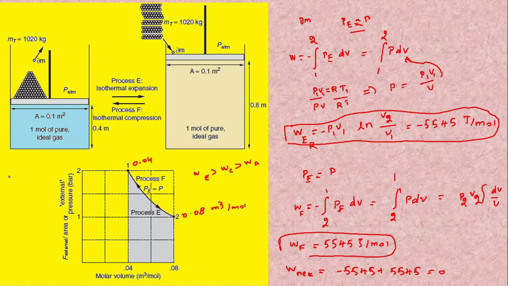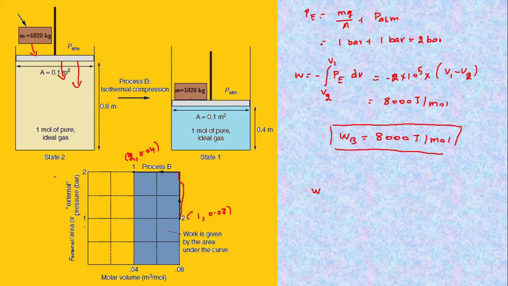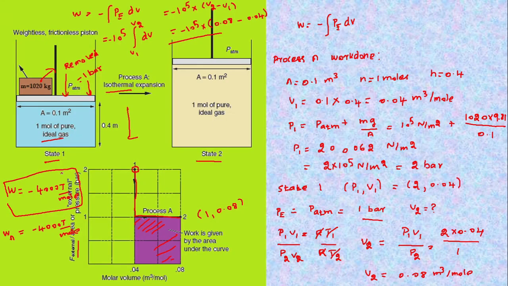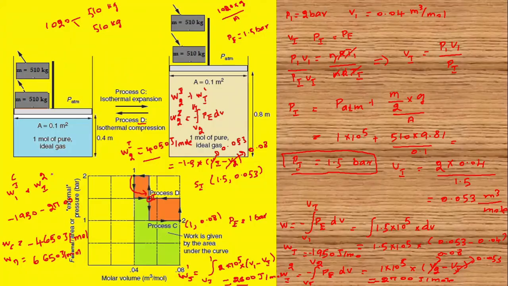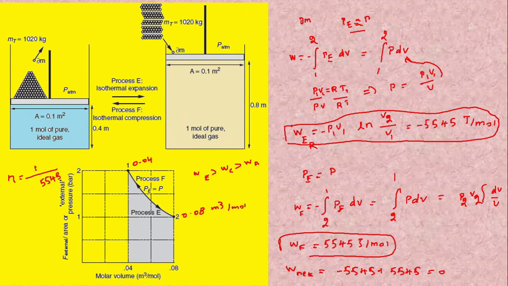Let us calculate the efficiency of the process A. The work done by the system during the reversible process is 5545, and the work done during the irreversible process A is 4000. The efficiency is 0.72.